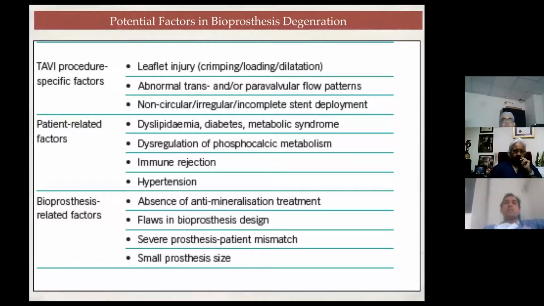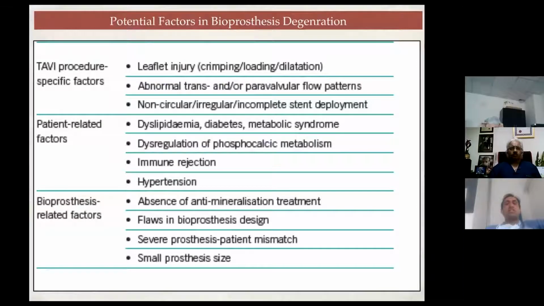Dyslipidemia, diabetes, metabolic syndrome, dysregulation of phosphocalcific metabolism, immune rejection, hypertension. Bioprosthesis-related factors: absence of anti-mineralization treatment, which is not there at present, as all TAVR valves have anti-calcification treatment; flaws in bioprosthesis design; then severe patient-prosthesis mismatch.